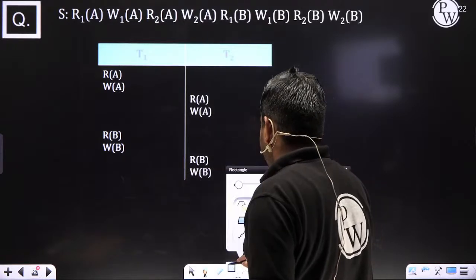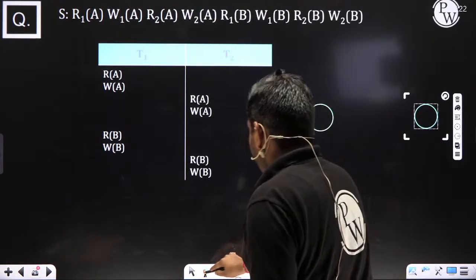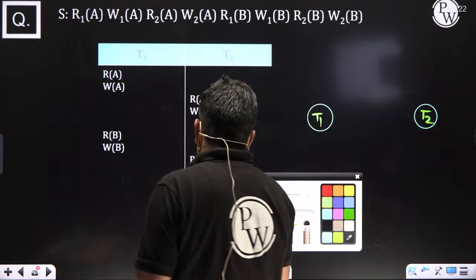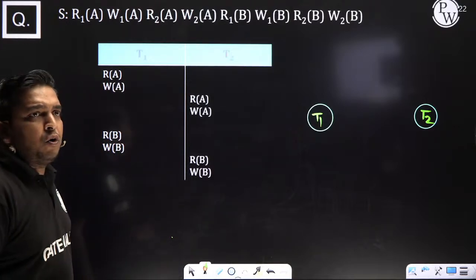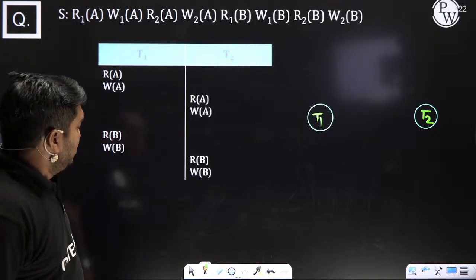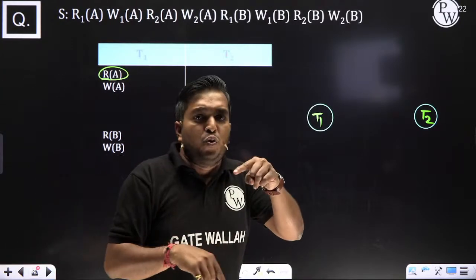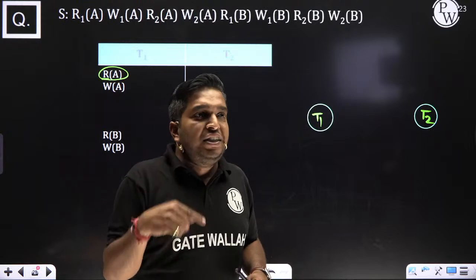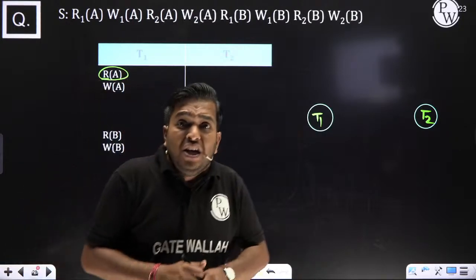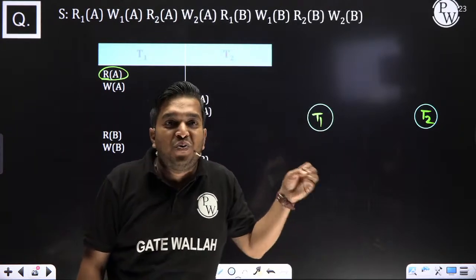One question I am taking here. Don't forget how to check a serializable schedule, not conflict serializable. Please put your pen down, everyone. Sham, Seema, each and everyone, listen. Here there is a read. How to check 1 to 2 to 1? Not in the same transaction; check in different transactions. And you remember, a schedule is a time-ordered sequence of two or more transactions.